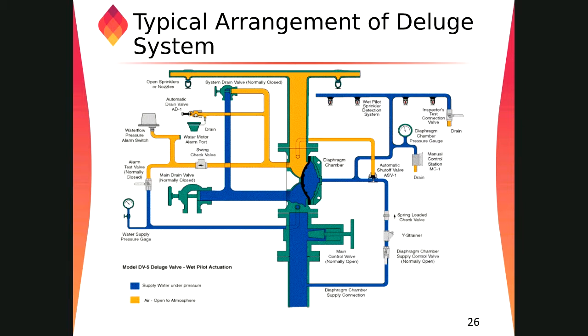So here we have, let's say, sprinklers, and these are the open nozzles in the deluge case. And this is our deluge valve. This deluge valve will be opened only by the hydraulic pilot line.